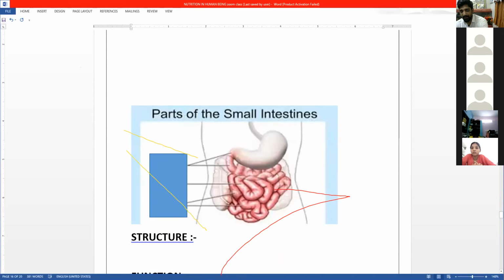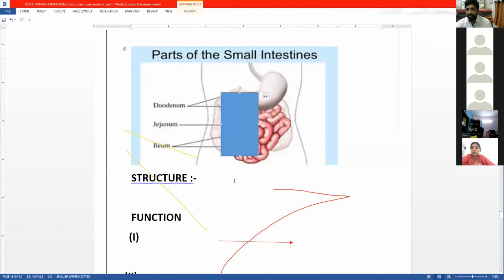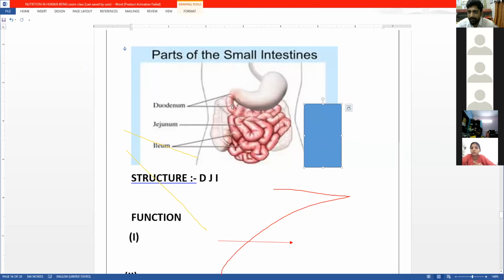Now coming back to the next topic, this is the small intestine. Can you say what this is? If you see these parts, you can remember the shortcut DJ Bravo. DJ, I am DJ. So that is duodenum, jejunum, and ileum. The duodenum is not coiled, but the jejunum is highly coiled.